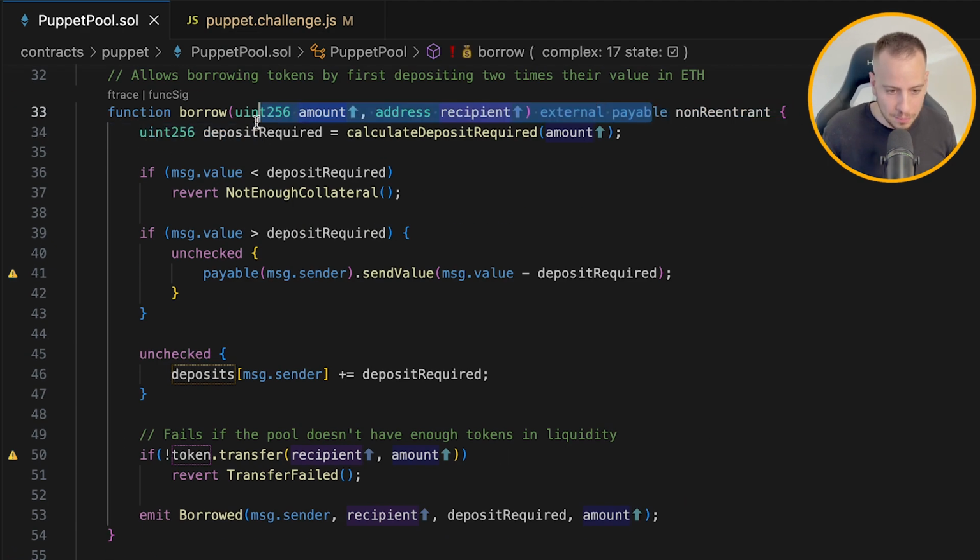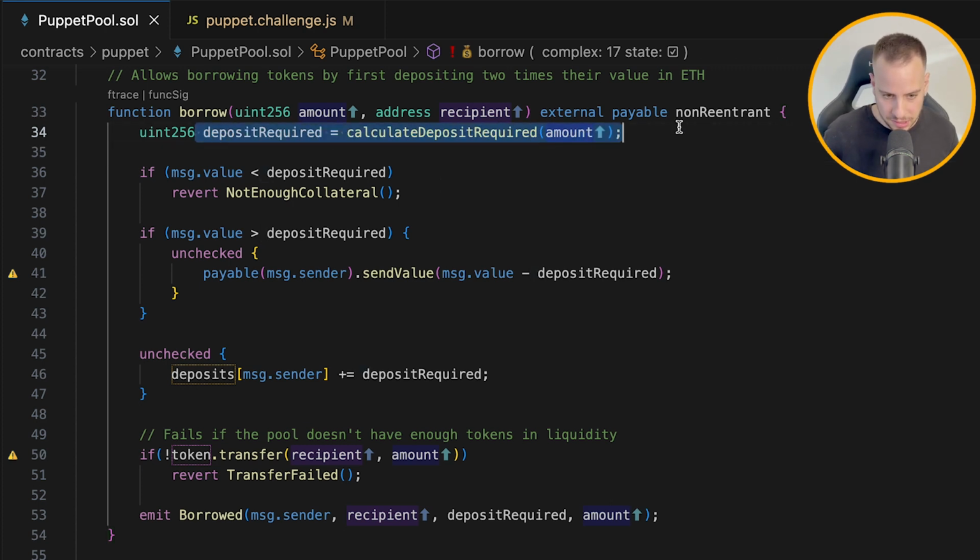Now, this is the payable borrow function. We send the amount of DVT tokens that we want to borrow and the recipient address who will receive the DVT tokens. It's payable because we need to send ETH to this function. It's non-reentrant, which means we probably cannot exploit any reentrancy here.